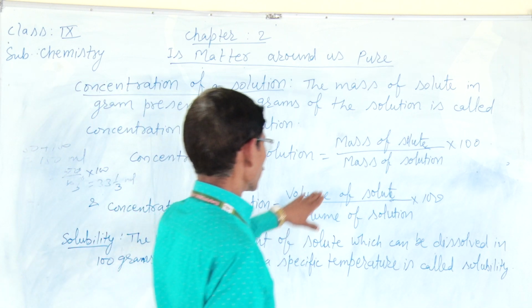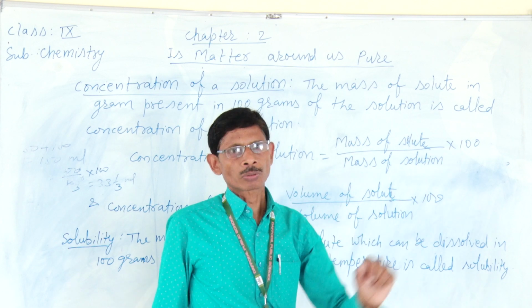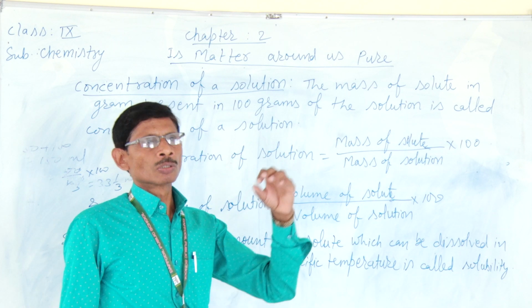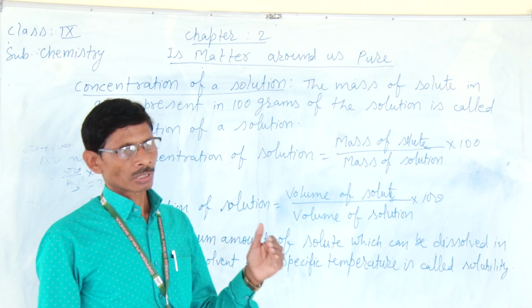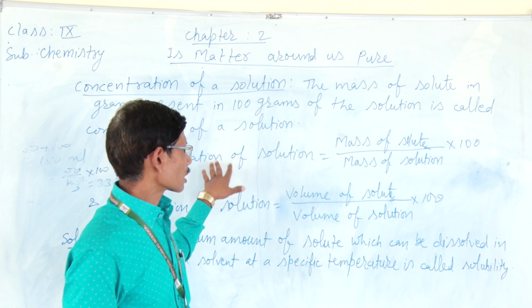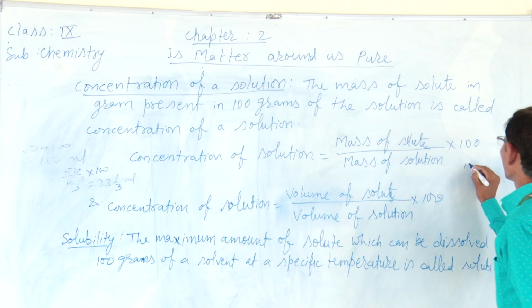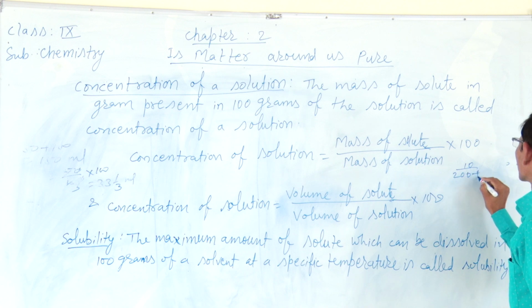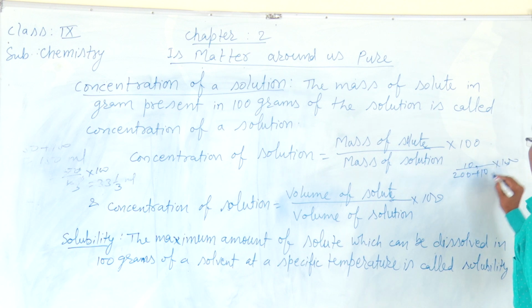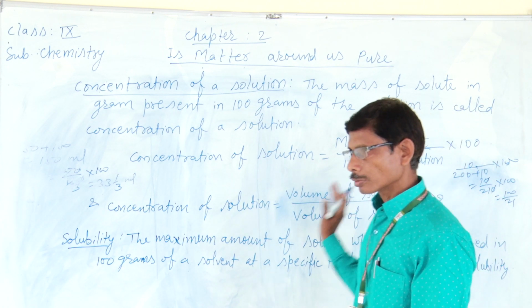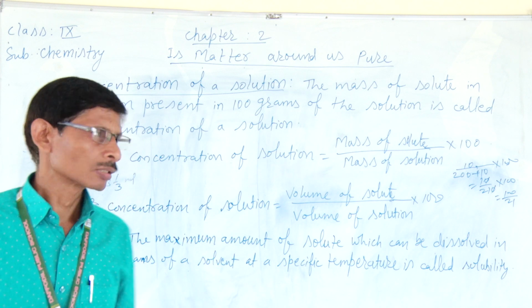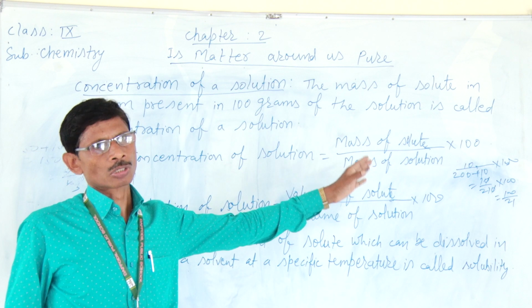Similarly, in this formula, if 10 gram of sugar is mixed with 200 gram of water, then the concentration of solution will be 10 by 200 plus 10 into 100. So it contains the mass of both solid and liquid.